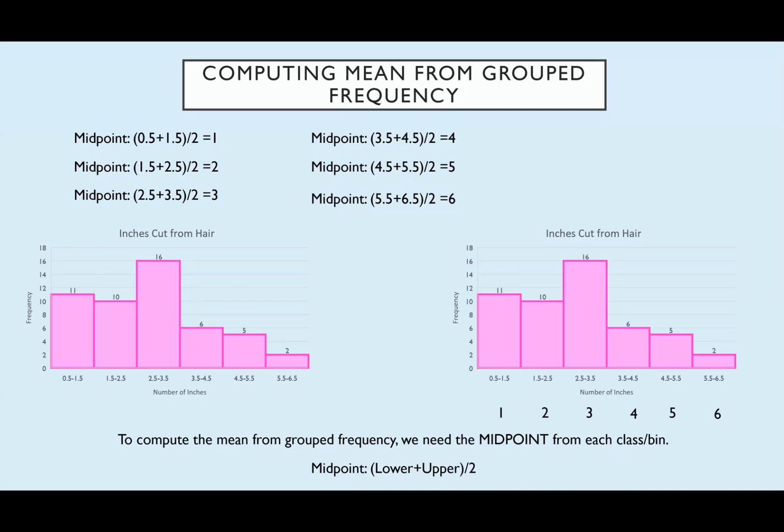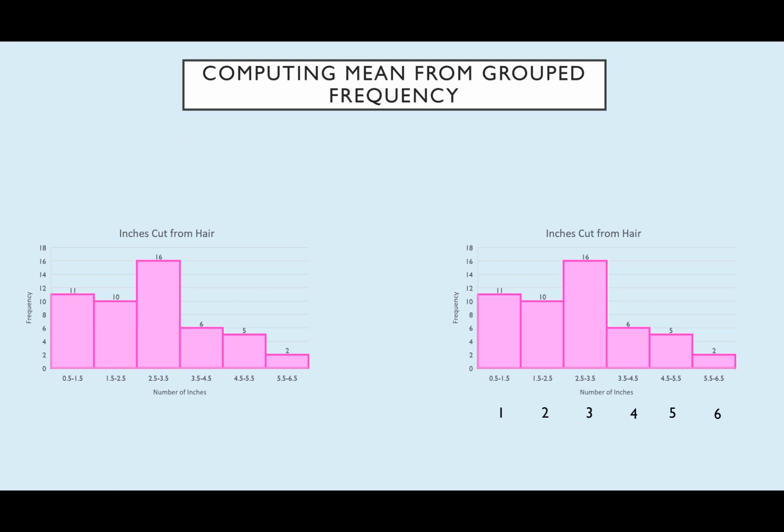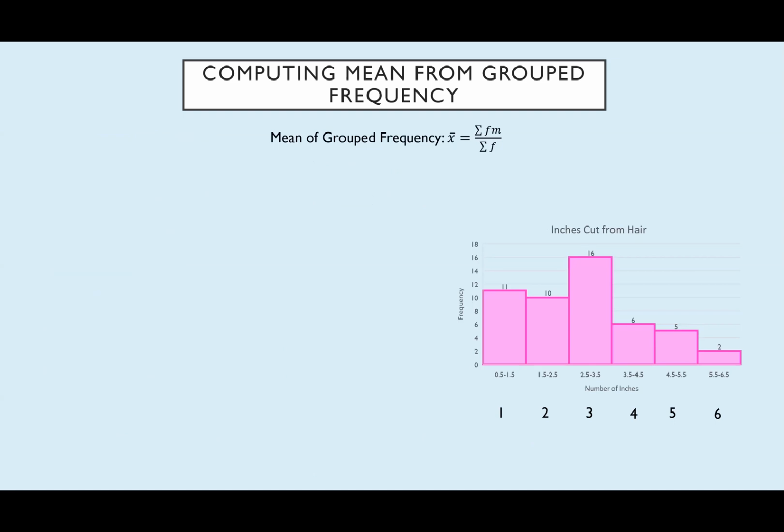And I'll go over maybe more of how to manipulate the finer points of Excel's histograms tricks in a separate video. Alrighty, so now that we have our midpoints and we have our frequencies, how do we use these to compute the mean of grouped frequency? So the way that we do that is we take the sum of the frequencies times the midpoint, and then we divide it by the sum of the frequencies. So in this case, F is frequency, M is our midpoint.